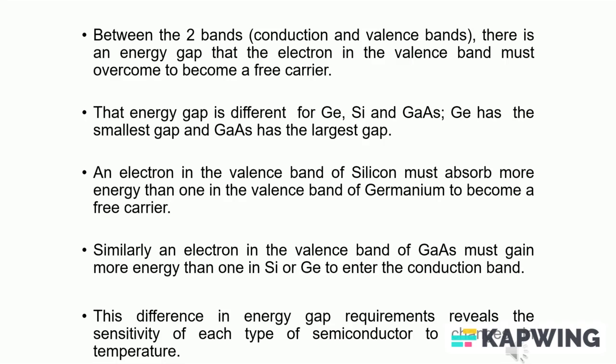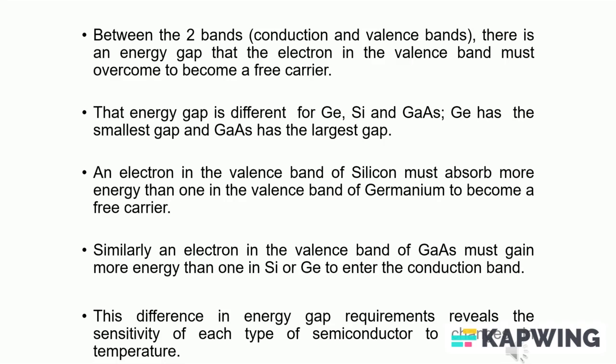The energy gap is different for germanium, silicon, and gallium arsenide. Germanium has the smallest gap and gallium arsenide has the largest gap. An electron in the valence band of silicon must absorb more energy than one in the valence band of germanium to become a free carrier.